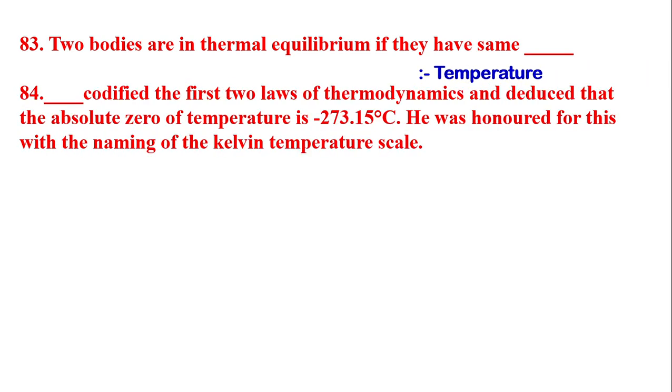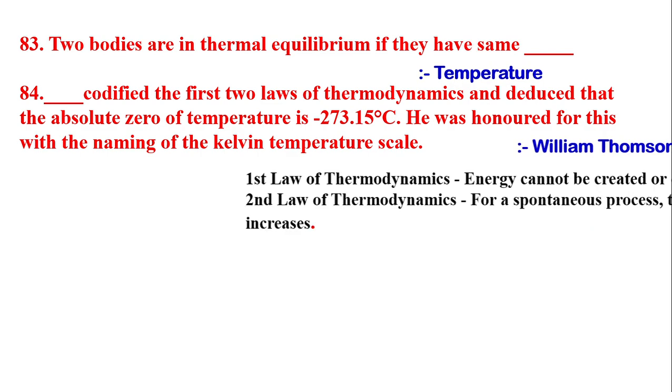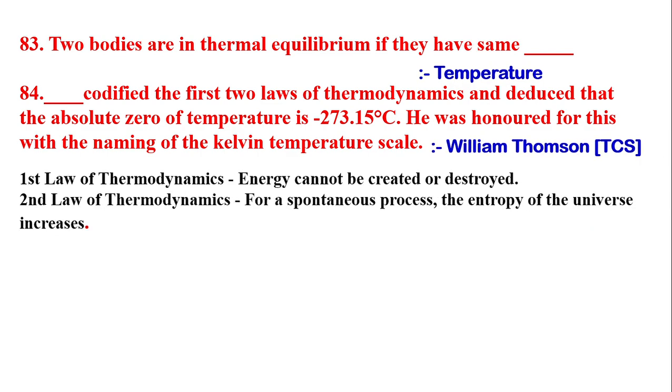Next question is, dash codified the first two laws of thermodynamics and deduced that the absolute zero of temperature is minus 273.15 degrees Celsius. He was honored for this with the naming of the Kelvin temperature scale. The answer is William Thomson.